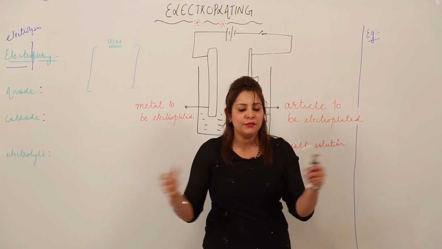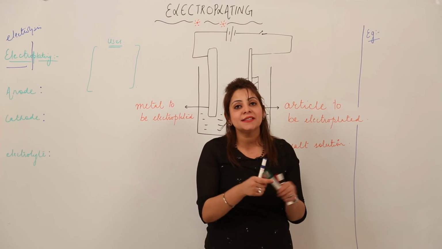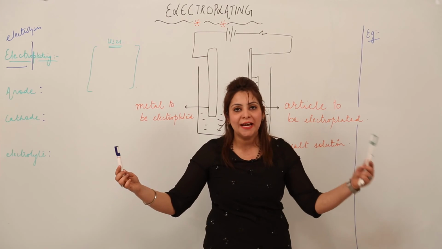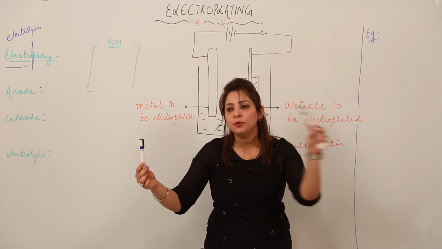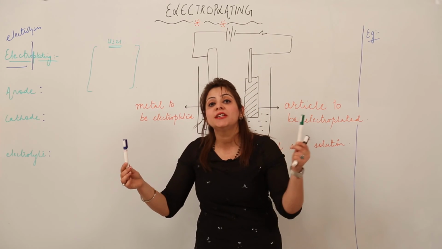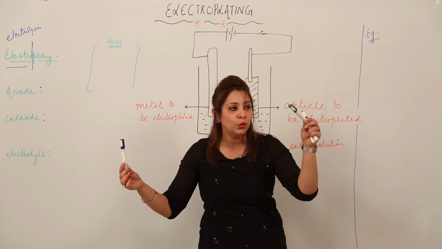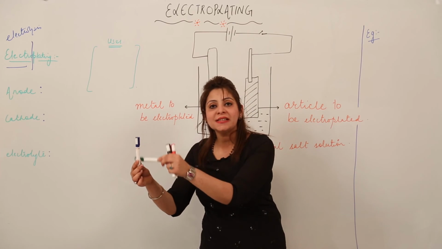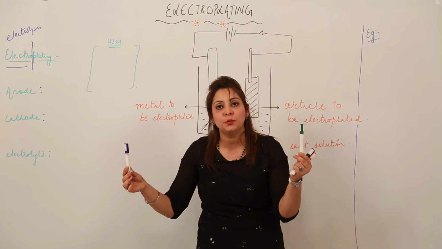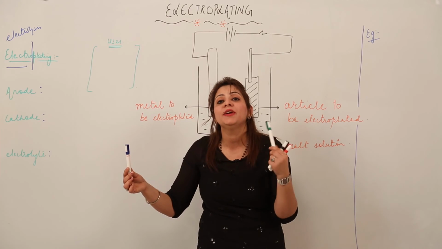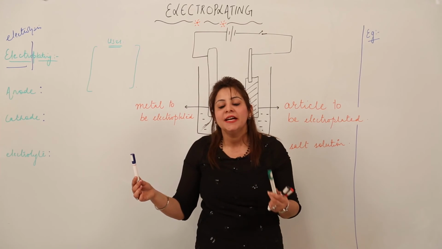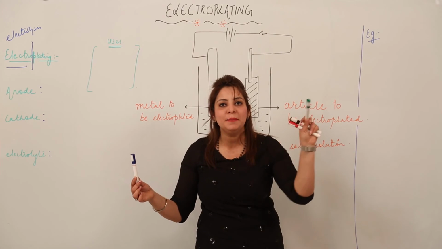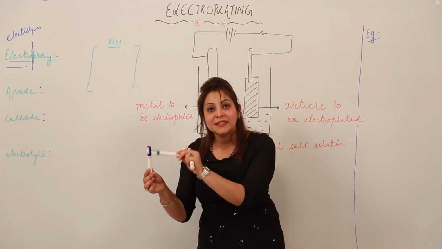If I have this article, and this is my desired metal and this is my article, I want this metal to be coated on this article. This process of coating this metal on this article is called electroplating. And how am I doing it? I am involving a process of electrolysis, right? So electroplating means depositing a metal on a desired article.